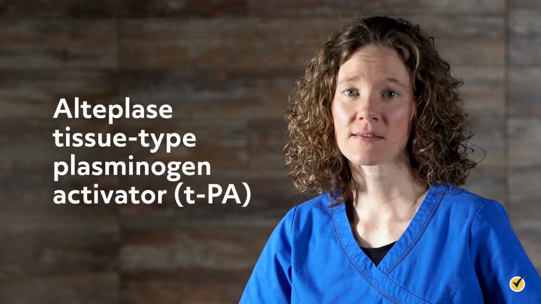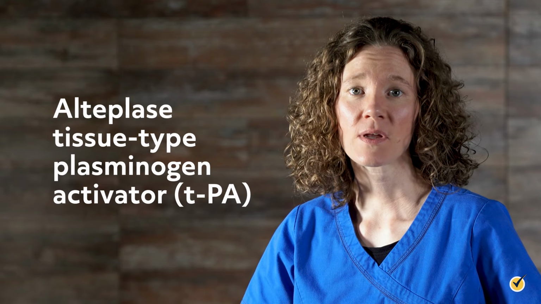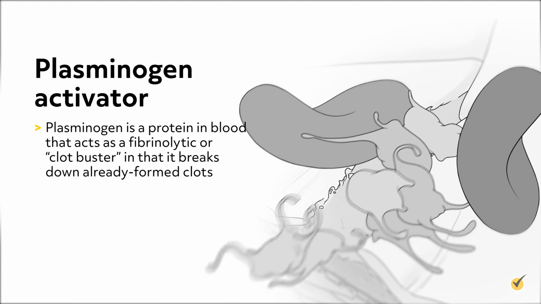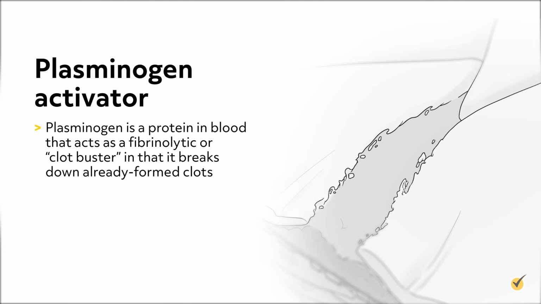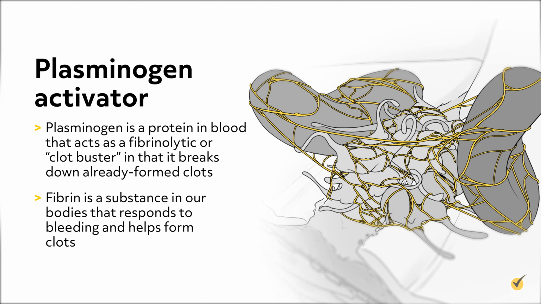First is Alteplase Tissue-Type Plasminogen Activator, or TPA. What is a plasminogen activator? Plasminogen is a protein in the blood that acts as a fibrinolytic or clot buster in that it breaks down already formed clots. Fibrin is a substance in our bodies that responds to bleeding and helps form clots.